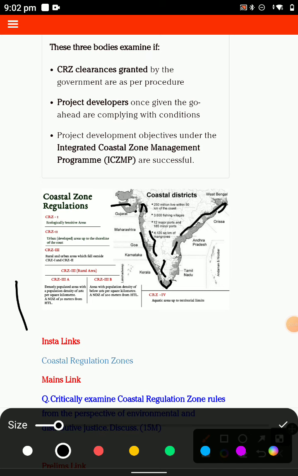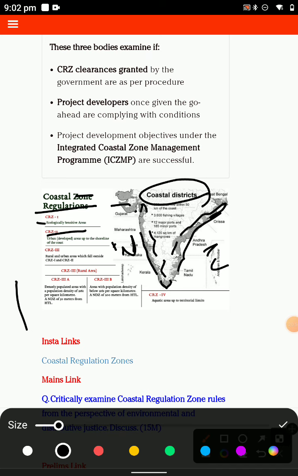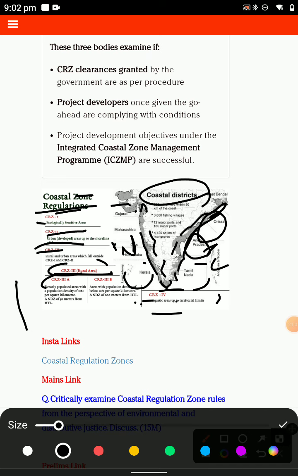These are the Eastern Ghat, Eastern and Western coastal districts, and they have the coastal zone regulation. First coastal zone, second coastal zone regulation, and third coastal zone regulation, and the rural areas, third and B. You have read this topic, you have understood what is the distribution of the CAG in this time.